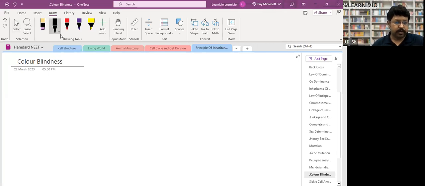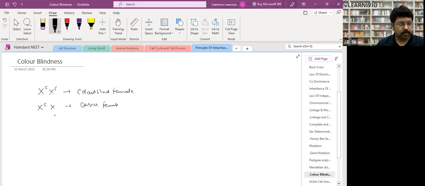Look, the symbol for that will be XC XC. It will be a color blind female. XC X. This will be a carrier female. XC Y. This will be a color blind male. It will follow the same pattern, right?